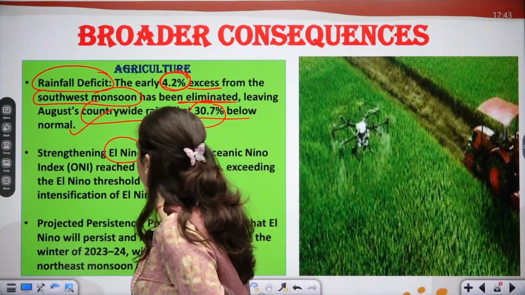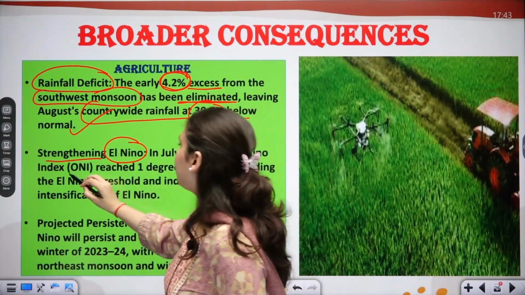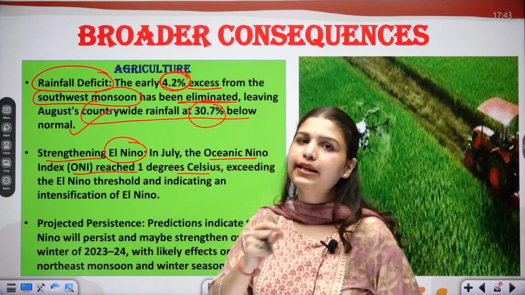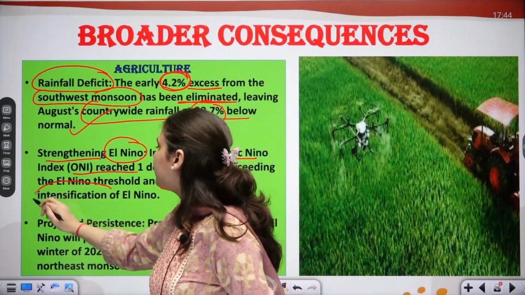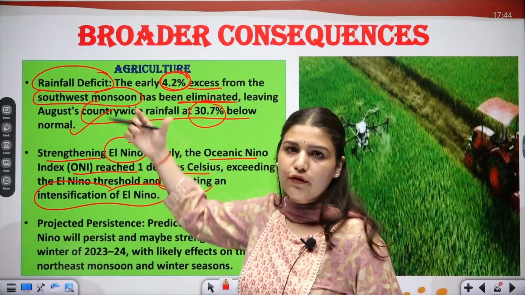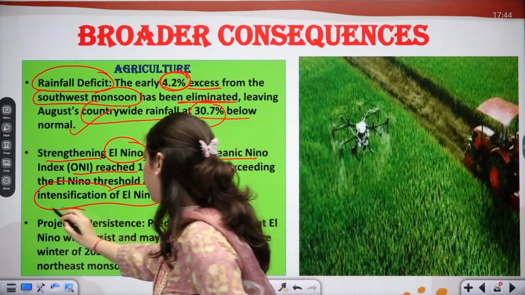Now El Nino is strengthening. In July, the oceanic Nino index reached 1 degree Celsius and it has exceeded the El Nino threshold, indicating the intensification of the El Nino phenomenon, which may have changed this rainfall pattern. Now, what is the projected persistence?